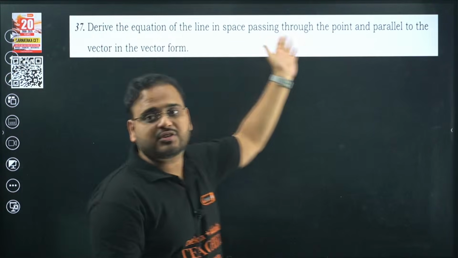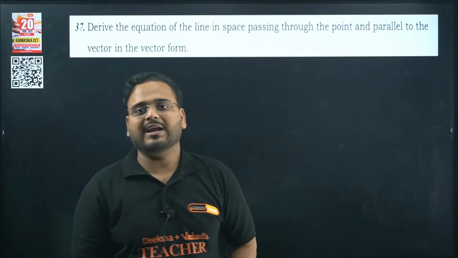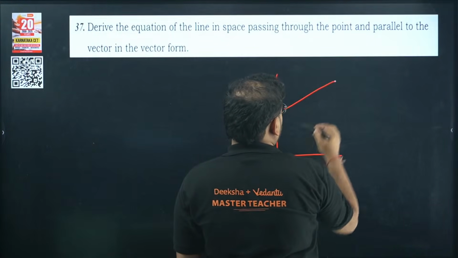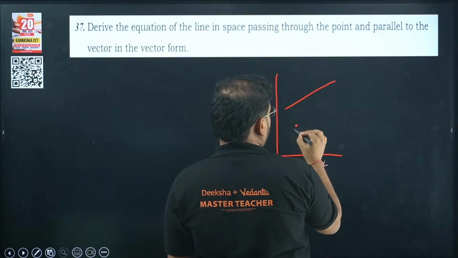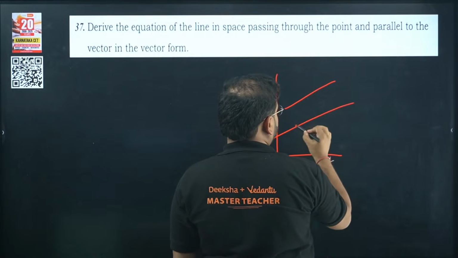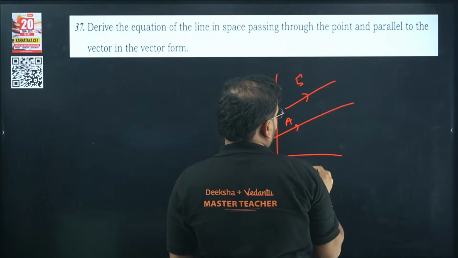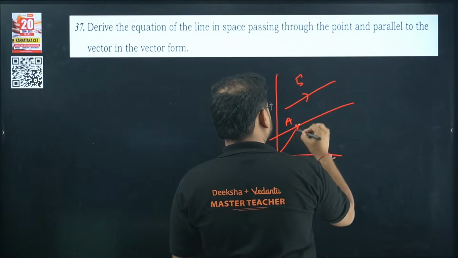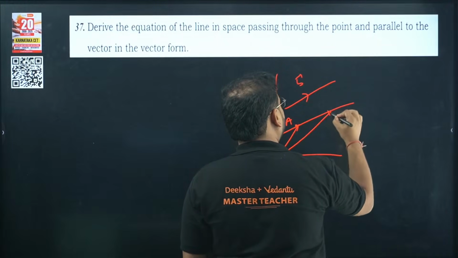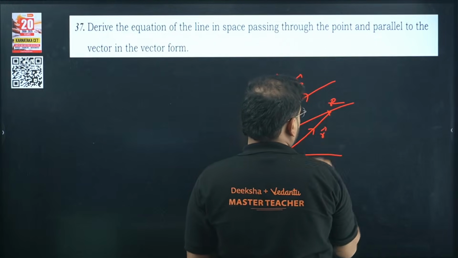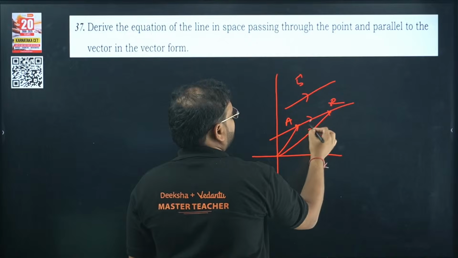This is the equation derivation you can do: the line passing through the point and parallel to the vector, in vector form. They are asking for a line parallel to this vector and passing through this point. So this is your line. This point is point A. This is the vector B. You take any arbitrary point over here as the point R with the position vector R. Okay, you can find this vector.